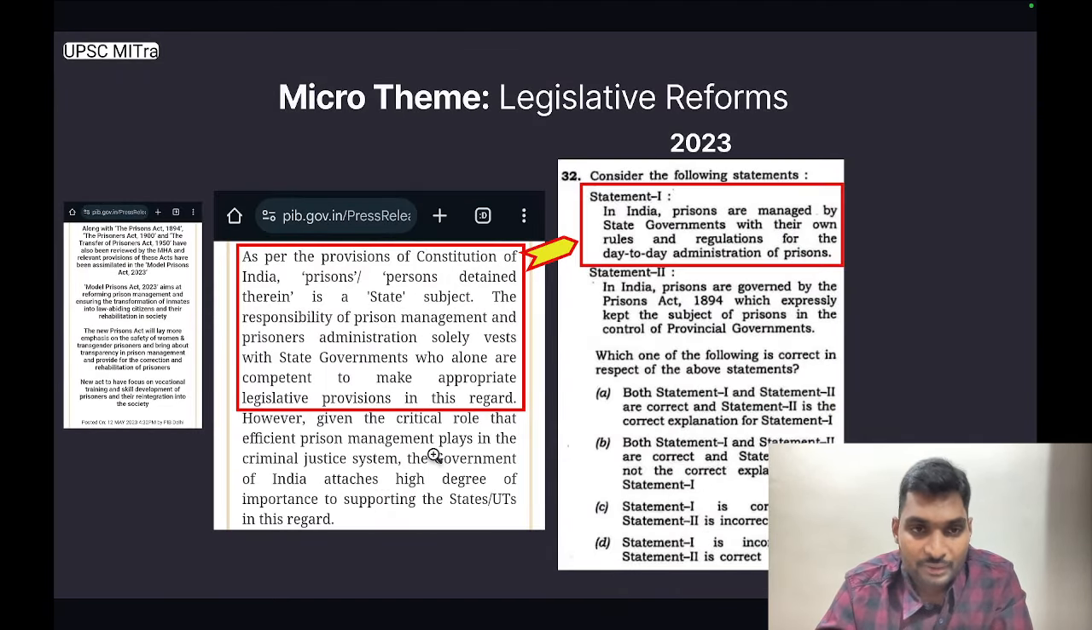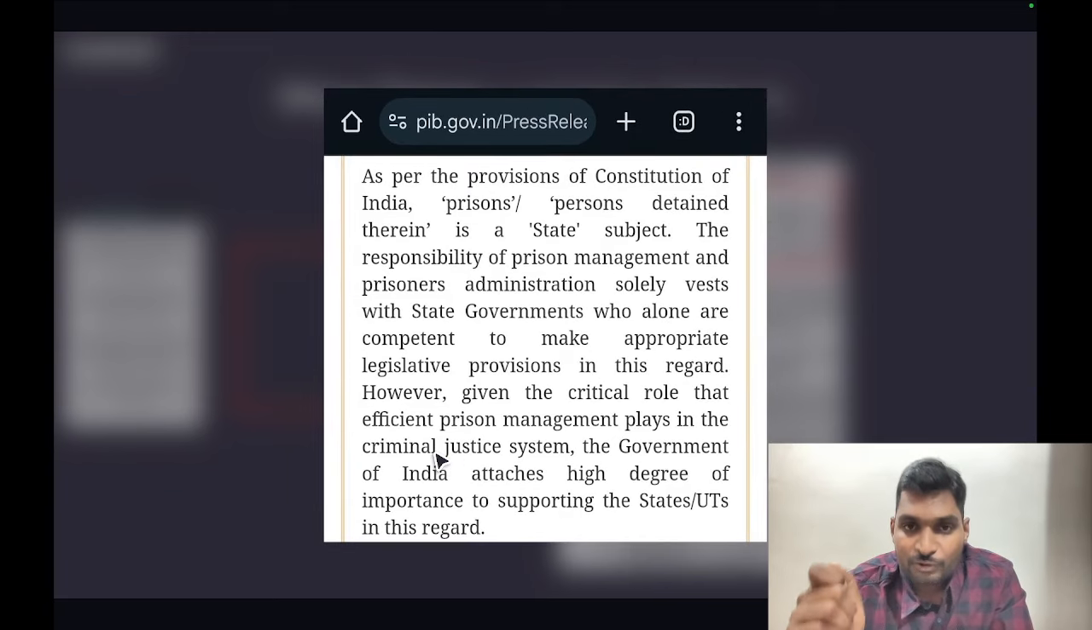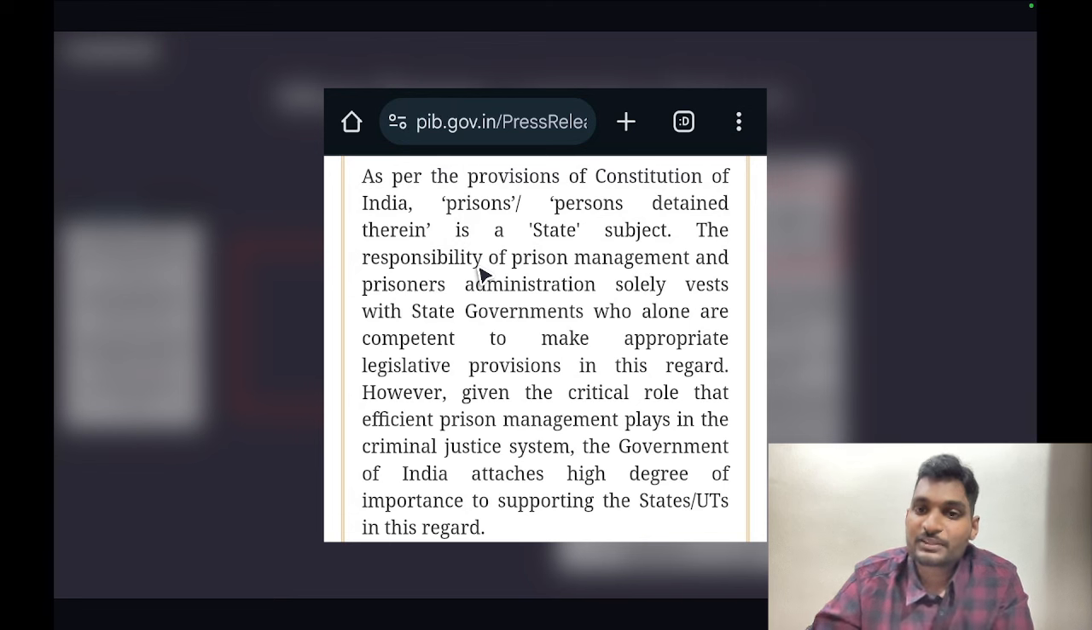It further goes on to read, as per the provisions of the Constitution of India, prisons or persons detained therein is a subject of state. The responsibility of prison management and prisoners administration solely vests with state governments, who alone are competent to make appropriate legislative provisions in this regard.